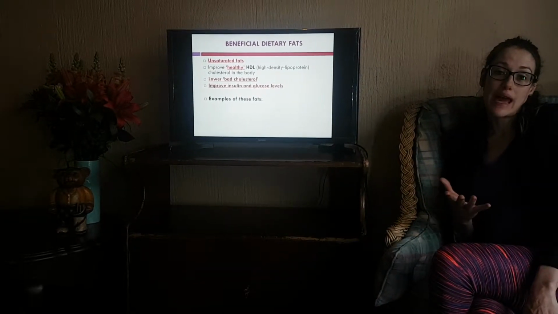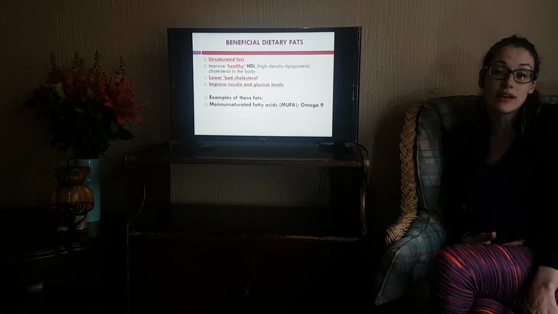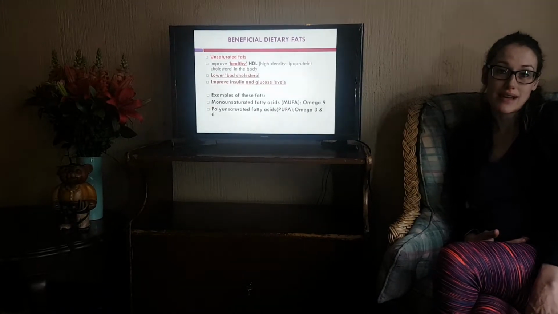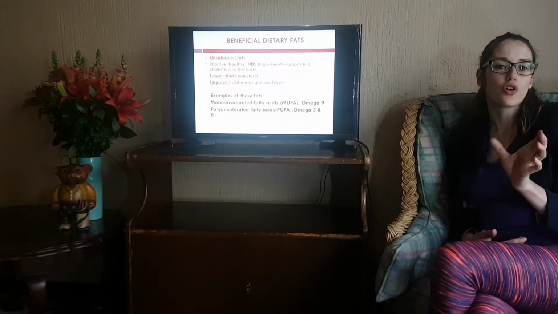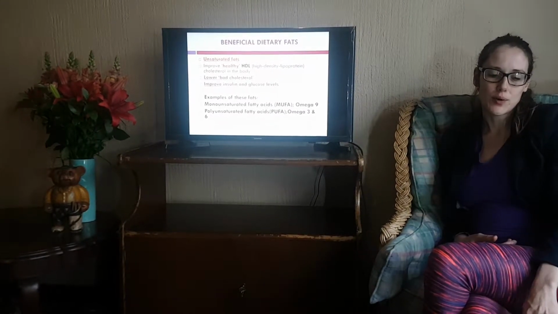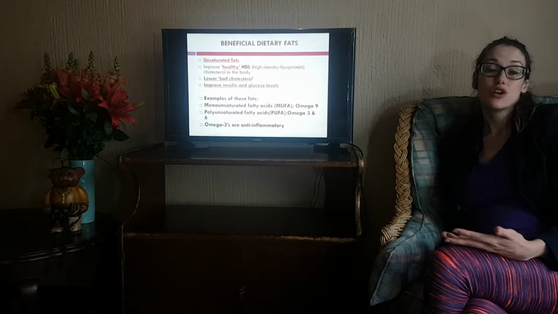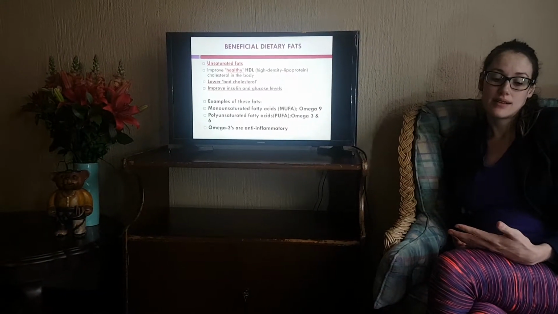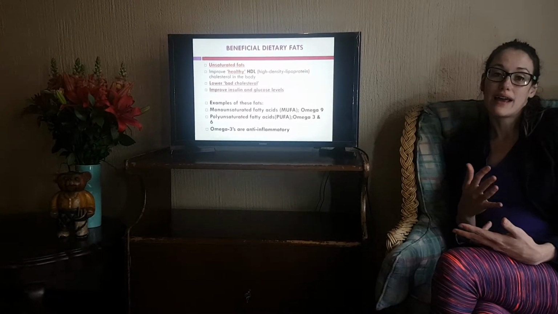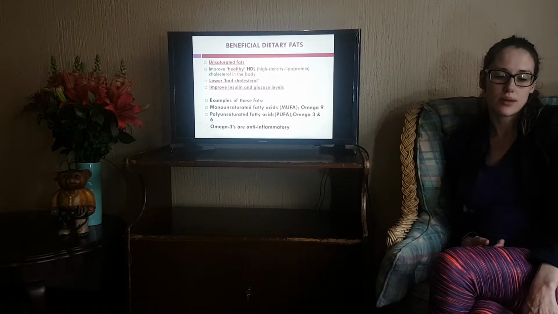Other words or other names for these fats are your monounsaturated fatty acids. These are our omega-9 fats. And then your omega-3 and 6 fats are your polyunsaturated fatty acids. So you can always go look on your food label for these words, and then you'll know what you're actually getting from your product. Also be mindful, omega-3 fatty acids are a great source of anti-inflammatory fats. A lot of diabetes patients struggle with high inflammation or high inflammatory levels in the body, so it actually helps to bring down that inflammation in the body.